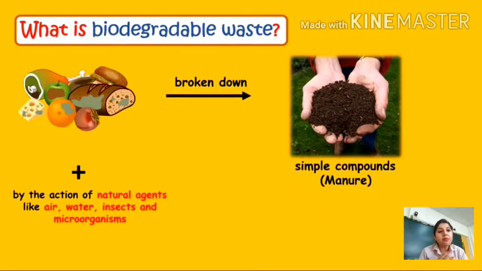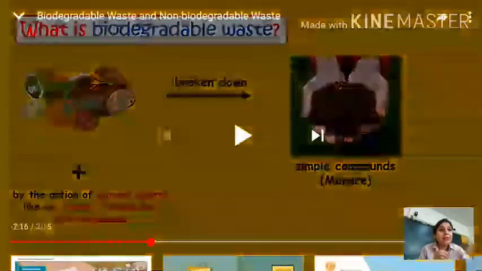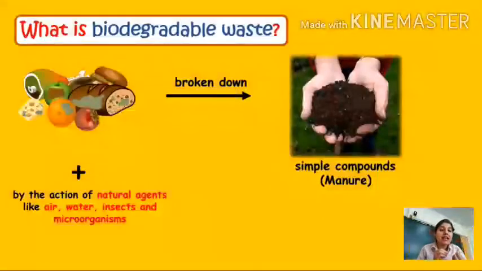So what is manure? We used to throw the peels of vegetables and fruits like this. Don't throw them like this, just put them into the soil, then cover that again with a layer of soil, so that it can be used further as manure. It is filled with so many minerals which are required for our plants to grow. So what is biodegradable? See in your book on page number 68 beta.